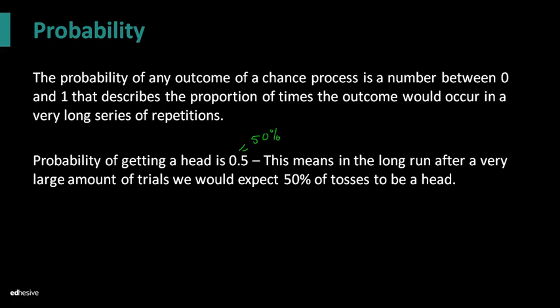All right, now let's also think about the probability of rolling a die and getting a 6. Let's think about this theoretically. There are 6 outcomes when you roll a die: a 1, a 2, a 3, a 4, a 5, and a 6. One of them is a 6. So the probability is 1/6, which as a decimal is 0.166 repeating. So I'm just going to round that to 0.1667.